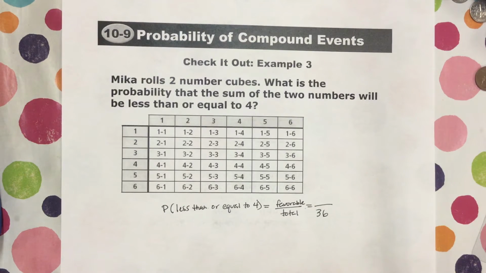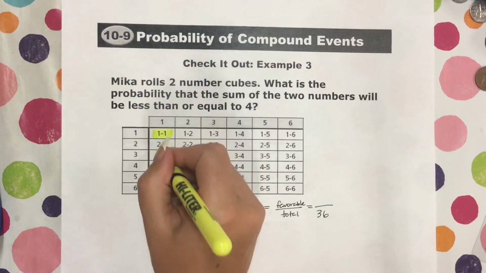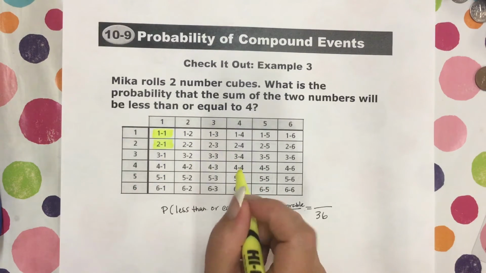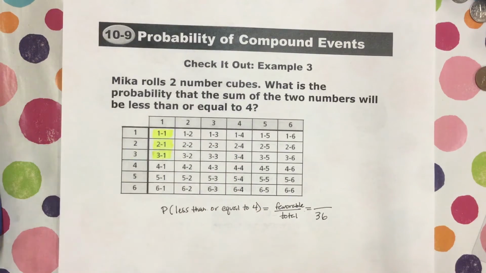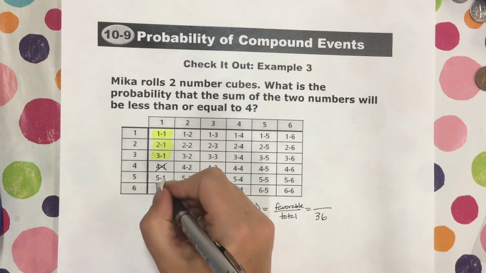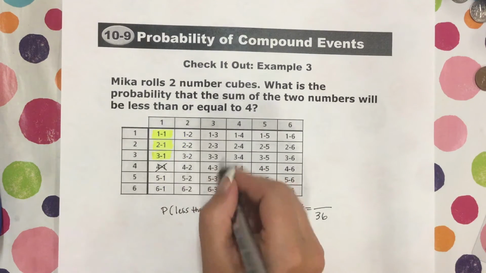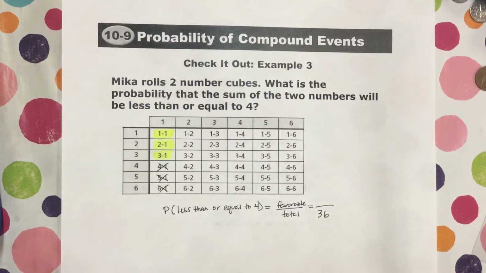Now we have to determine which ones are favorable or not. So let's count them up. 1 plus 1 is 2, so that's favorable. 2 plus 1 is 3, which is favorable. 3 plus 1 is 4, and that's okay because it can be equal to 4. Now 4 plus 1, that's 5, and that's not going to be favorable. 5 plus 1 is 6, and that's not less than 4. 6 plus 1 is 7, and that's not less than 4.